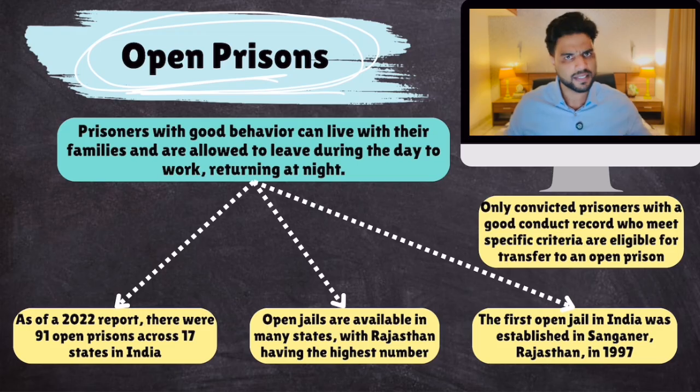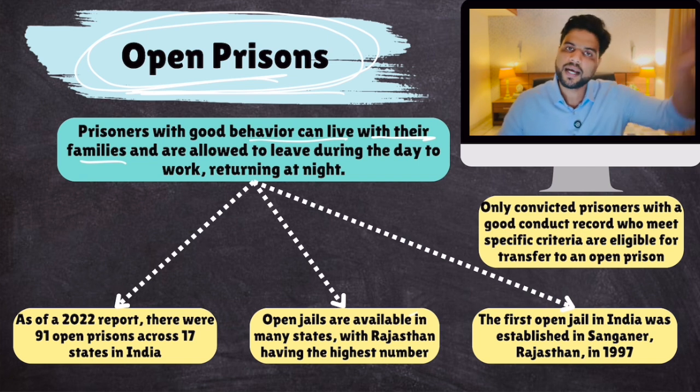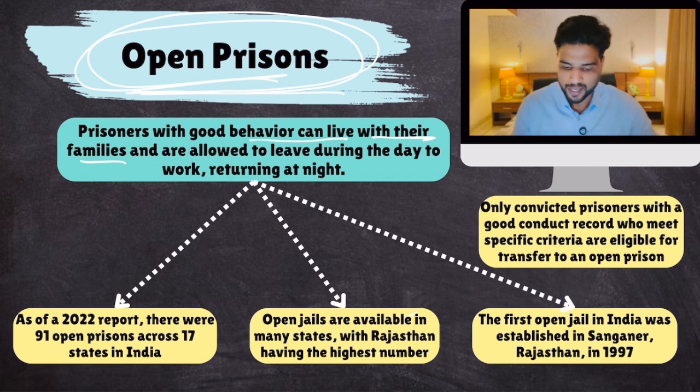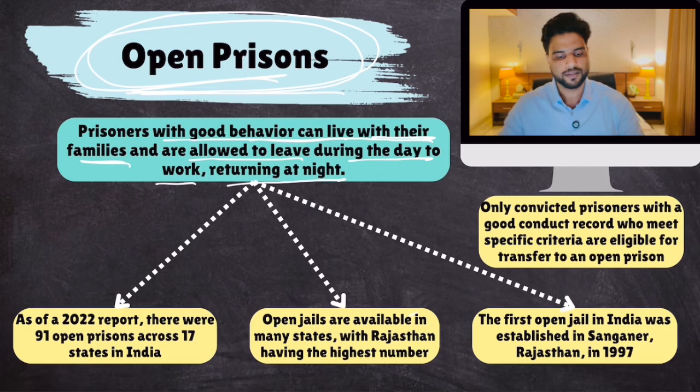In this, prisoners with good behavior can live with their families. They can go out of the prison in the morning, work, and come back in the evening. Prisoners with good behavior can live with their families and are allowed to leave during the day to work and return at night. Okay.